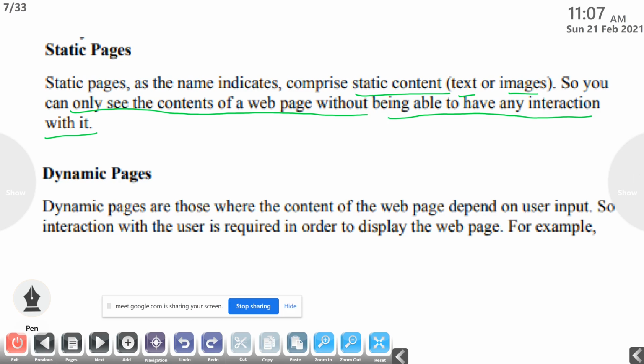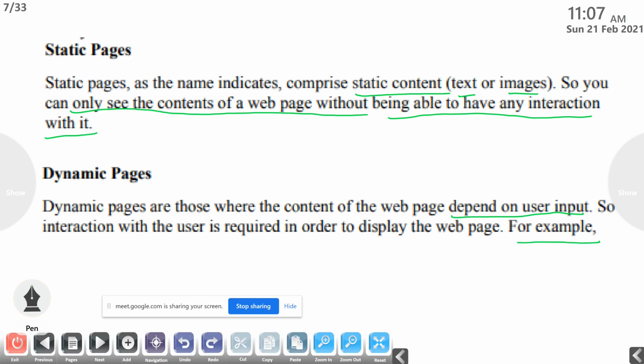Then dynamic pages are those where the content of the web page depends on user input. So that's why we call them dynamic pages. Interaction with the user is required in order to display the web page.